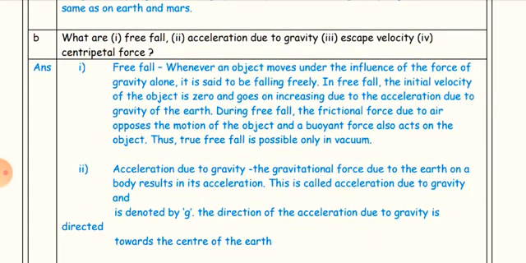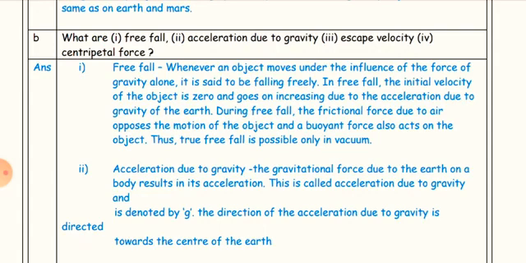B. What are free fall, acceleration due to gravity, escape velocity and centripetal force? First, free fall. Whenever an object moves under the influence of the force of gravity alone, it is said to be falling freely.